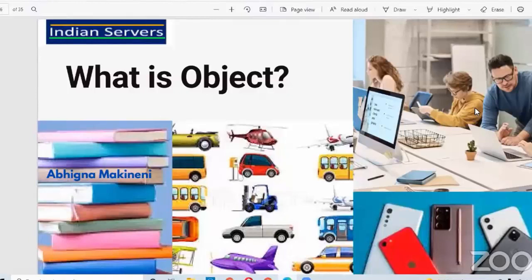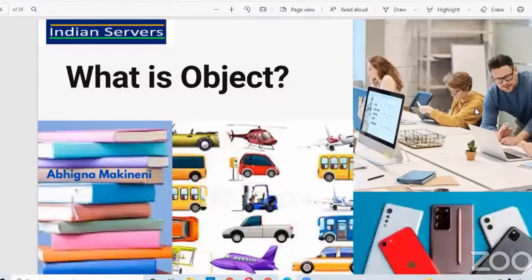Assume that you are working in a software company, or on a project. It might be big or small, complex or easy, any project. In that case, you need to think of everything in terms of objects. In Python, everything is an object. If you are working on a project, you have to think of everything in terms of objects only.